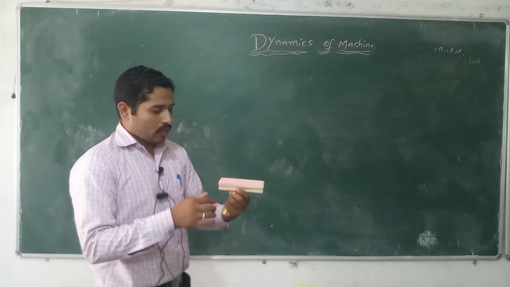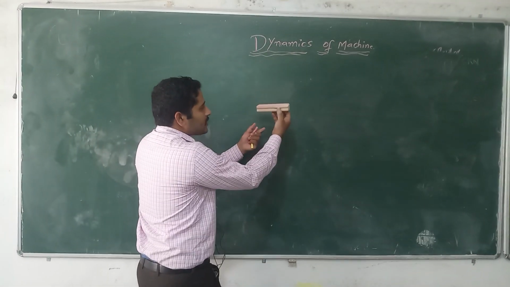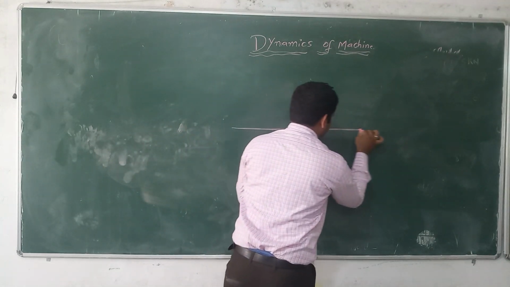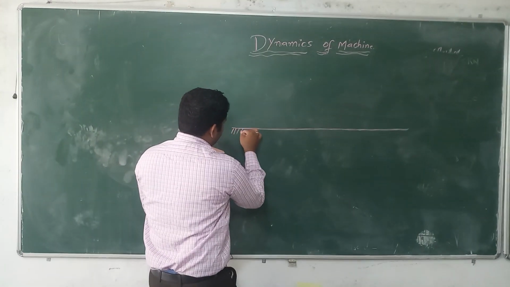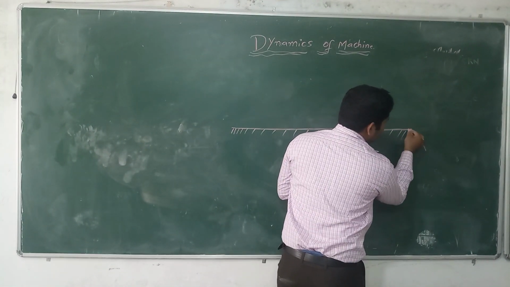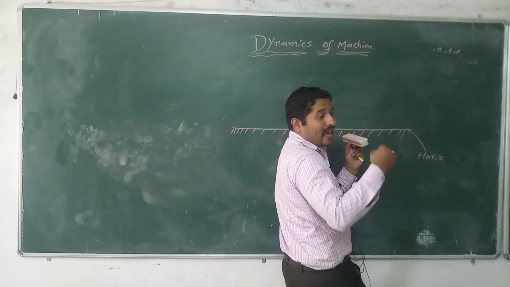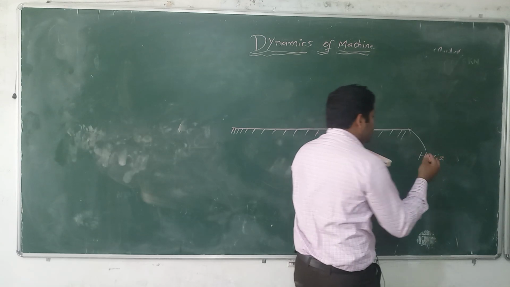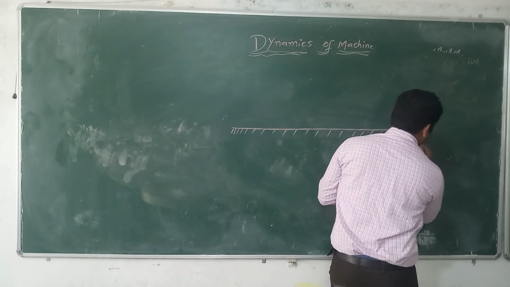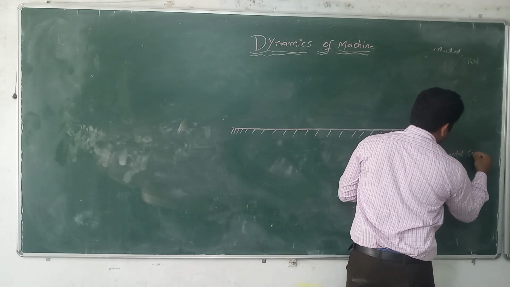Let us see. This is a duster. What I am doing here is placing this duster on the horizontal surface. So this one we can say is a horizontal surface. The land is horizontal only. So if you are placing anything on the land, we can say it is on a horizontal surface.